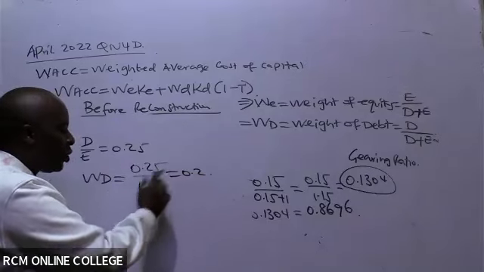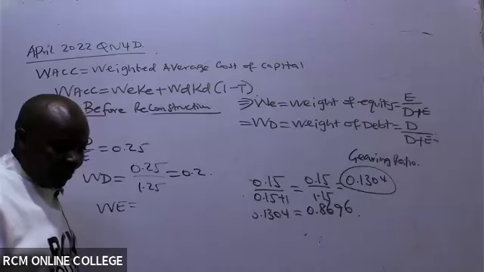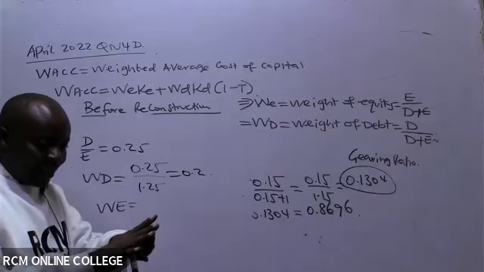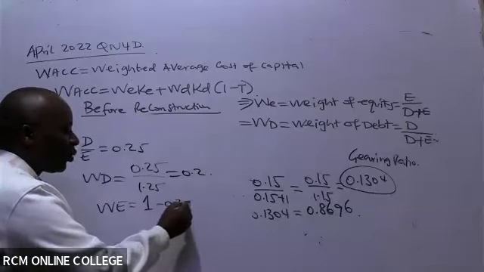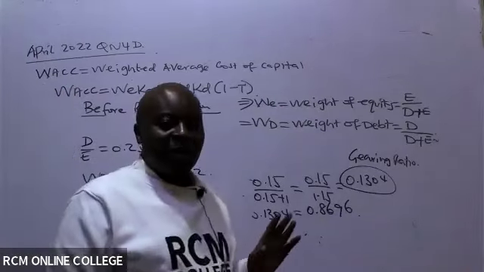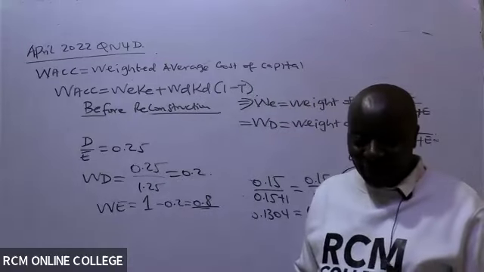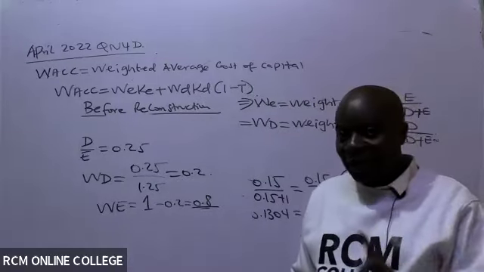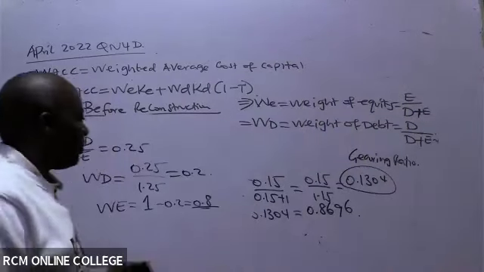Don't write this anywhere, which gave them 0.2. Now, having gotten 0.2, what do you think will be the weight of equity? Because the two must always add up to 1. So the weight of equity will be 1 minus 0.2, which is 0.8. Is that clear, ladies and gentlemen? Don't let me down, because this concept of gearing will always be tested.